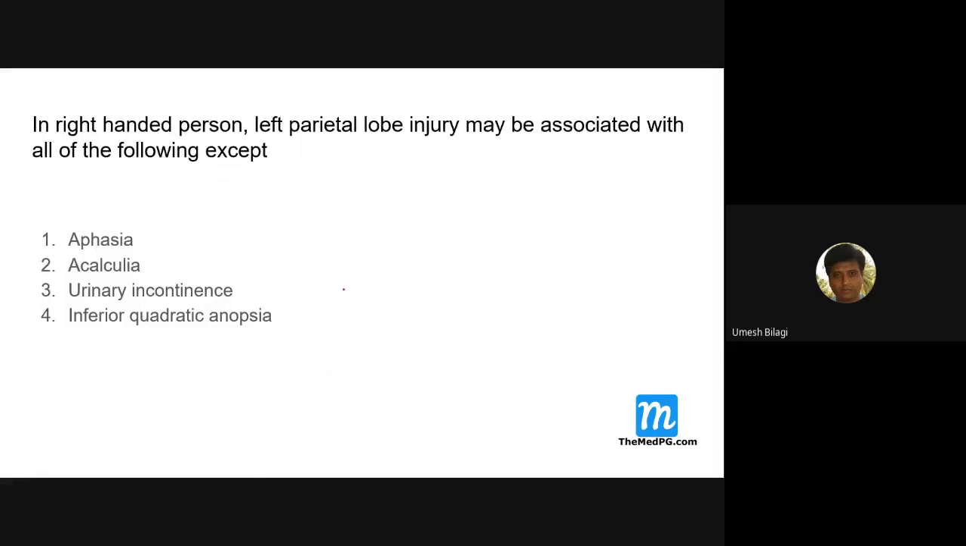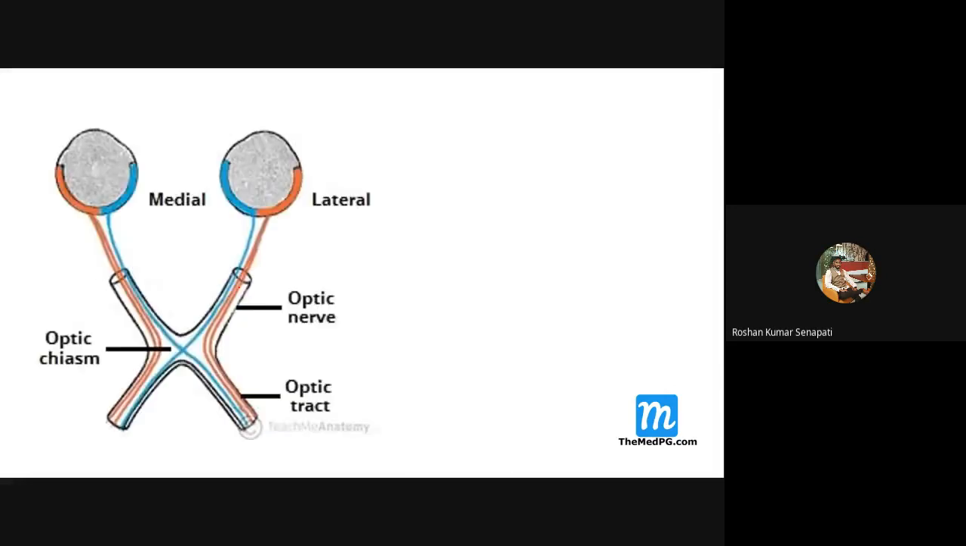Now we'll come to the optic tract. People are very much fond of asking questions on the optic tract. Now these are the two eyeballs. This is lateral, red color is lateral. Blue color is medial. So the medial fibers from the retina come here at the optic chiasma in front of the pituitary gland. There is a pituitary gland here.